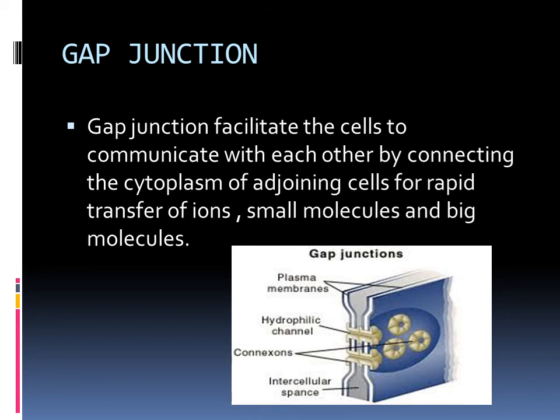For example, transferring ions, small molecules, and even some of the big molecules. If it is attached tightly, it cannot transfer. But if it is loosely arranged, it can communicate with the neighboring cells.